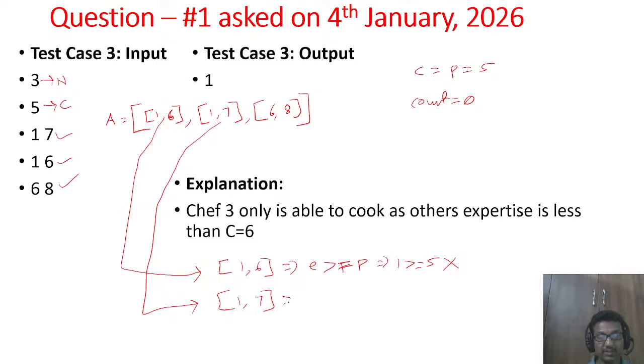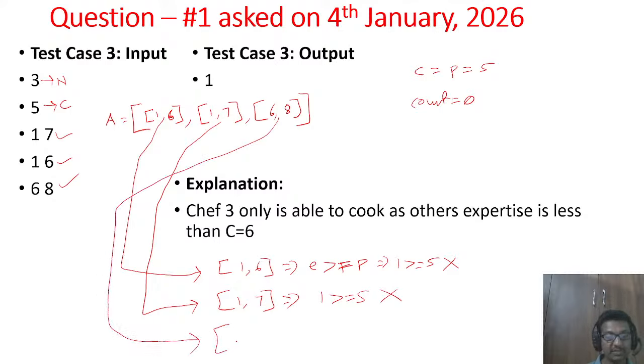Next, 1 7. Again check the condition, 1 greater than or equal to 5? No, so this chef also cannot cook the dish. Then take the next chef's turn, 6 8. Is 6 greater than or equal to 5? Yes, so he can cook the dish.